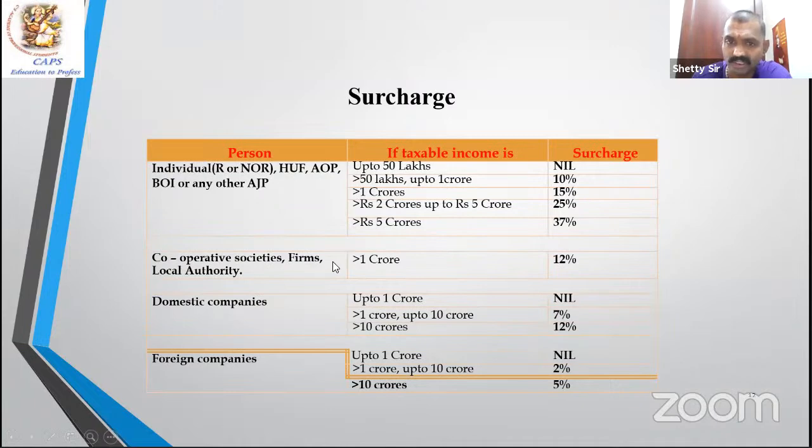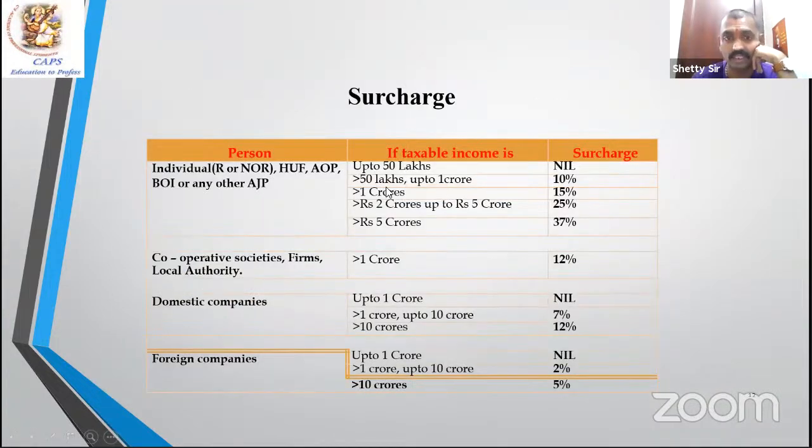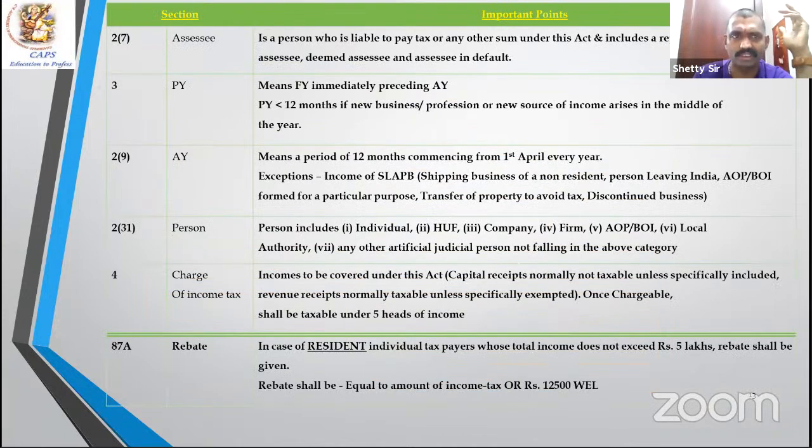Then cooperative society, etc., above 1 crore, 12%. Domestic company, above 1 crore, 7%, above 10 crore, 12%. Foreign companies, maybe this may not be relevant, but still you learn. Above 1 crore, 2%, above 10 crore, 5%, because their tax rates are high. However, surcharge for individual, HUF, etc., on section 111A, 112 dividend income and capital gain, the maximum is 15%. It cannot be more than that. It comes in the capital gain chapter.